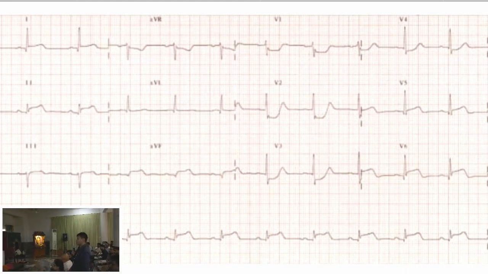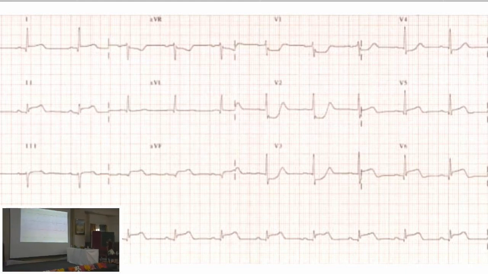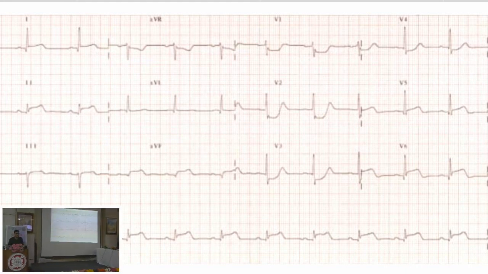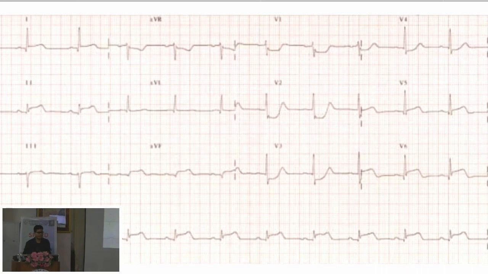Diagnosis is inferolateral and posterior involvement. So infero-posterior-lateral, mostly due to circumflex. You are right. You can see that lead 2 is elevated more than lead 3. The depression in aVR is more than the depression in aVL. Actually, there is an elevation in aVL and lead 1. And you are rightly saying that the depression in anterior leads is more than the elevation in the inferior leads.